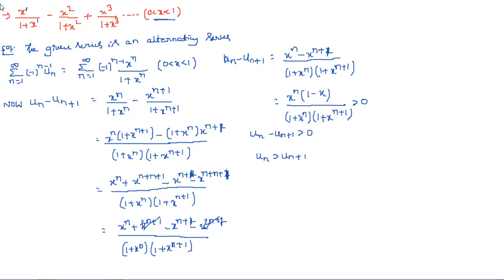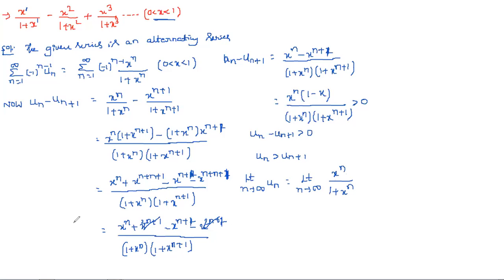And next we have to go through the second condition, limit n tends to infinity un. Un is nothing but x power n by 1 + x power n.